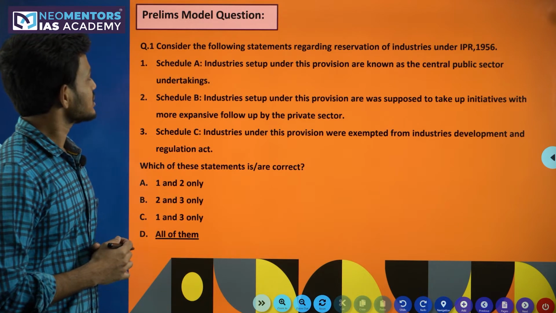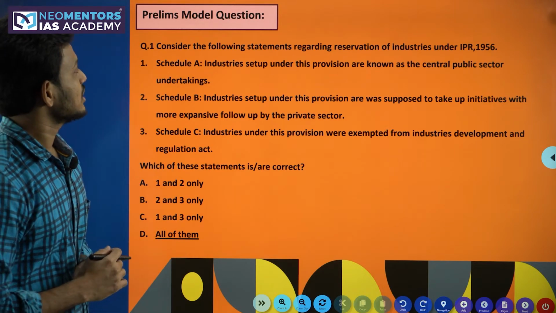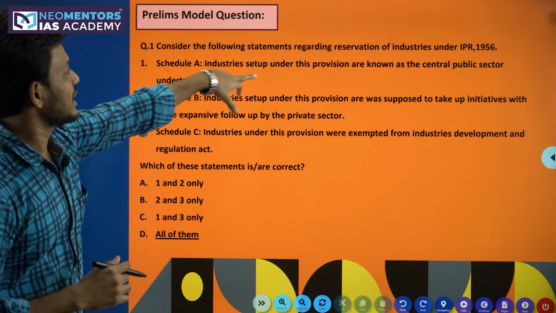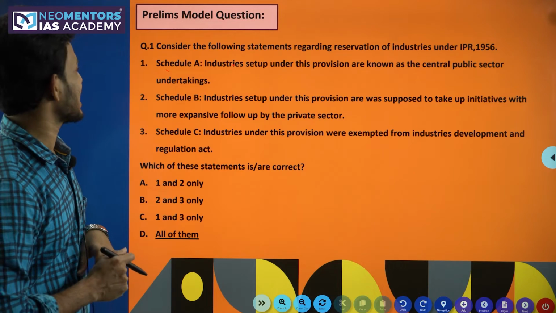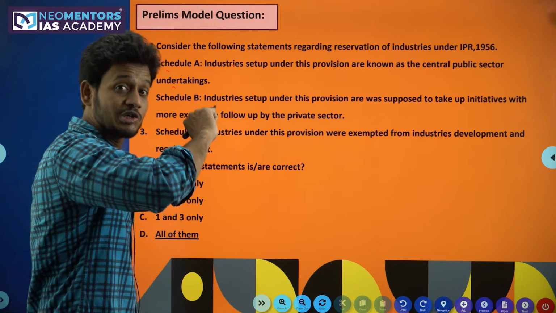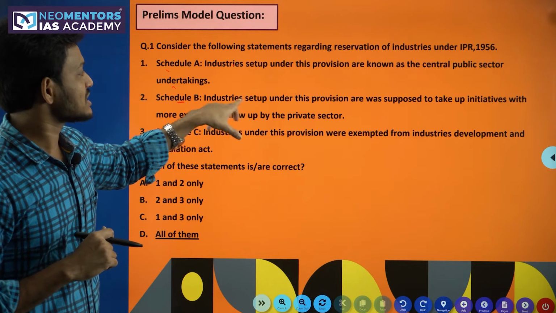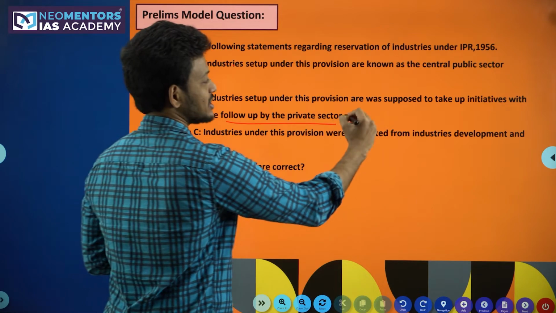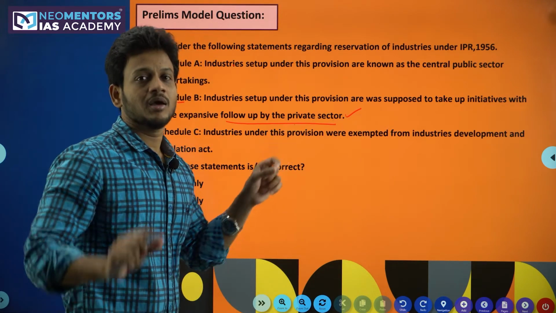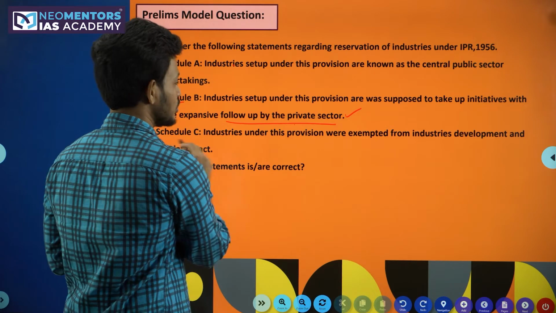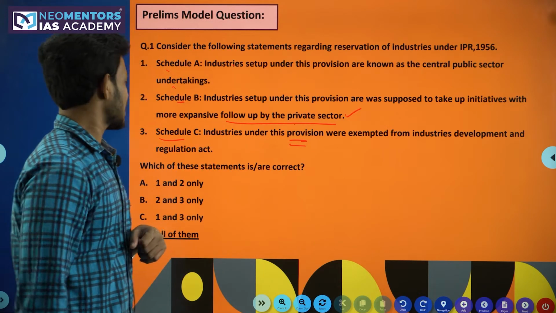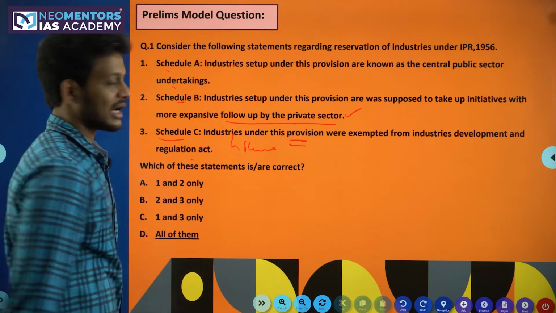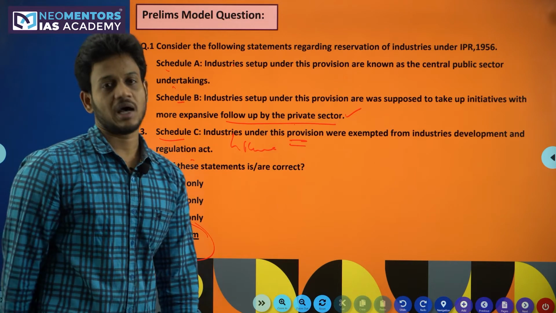Now to some questions. Consider the following statements regarding reservation of industries under the IPR. I already told you, Schedule A industries set up under the provision are known as central public sector undertakings, exclusively under the public sector. Schedule B industries set up under the provision were supposed to take up initiatives with more expansive follow-up by the private sector. I explained, follow-up is nothing but the supplementary role of the private sector. Schedule C, industries which were exempted from the Industrial Development and Regulation Act. I told you we put them under the licensor system. All three are correct statements, so all of the above is the answer.